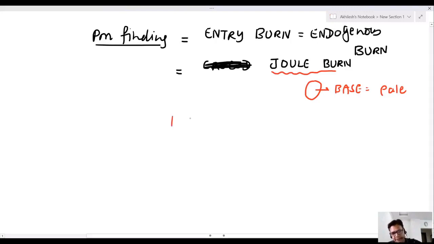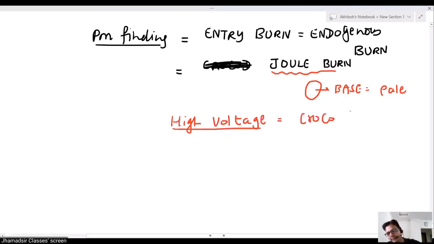In high voltage burns, we have crocodile flash burn.